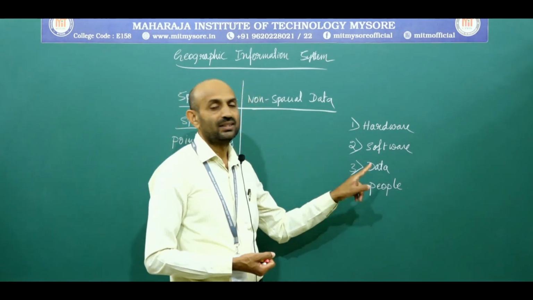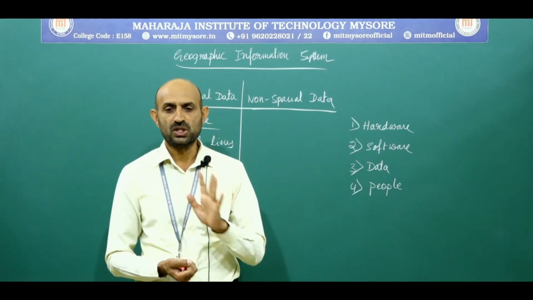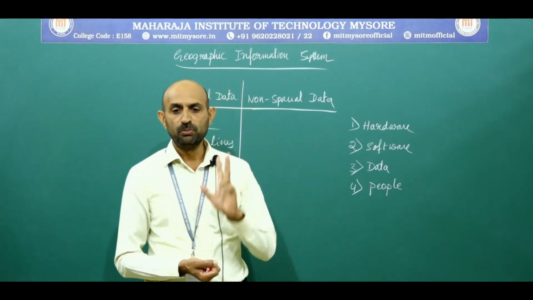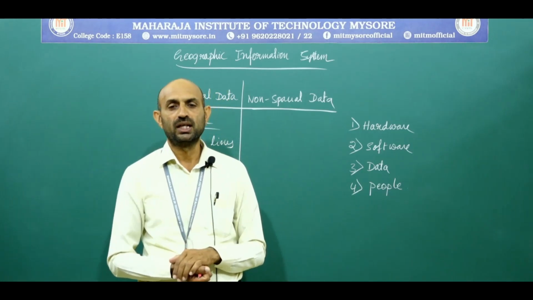The next one is data. Here, spatial data and non-spatial data, which means attribute data. Non-spatial data is also called attribute data.